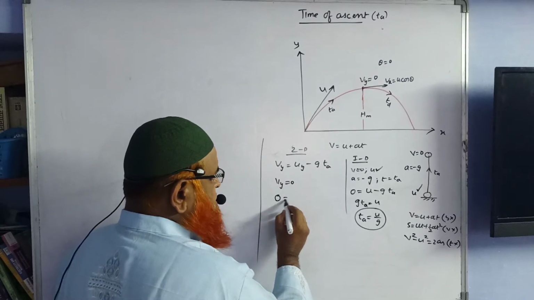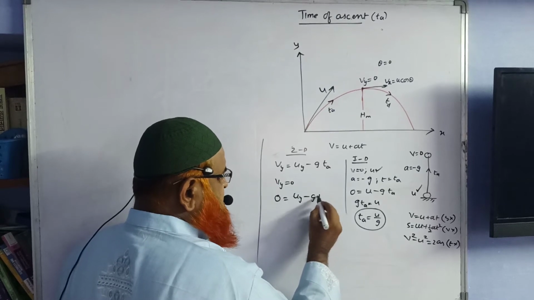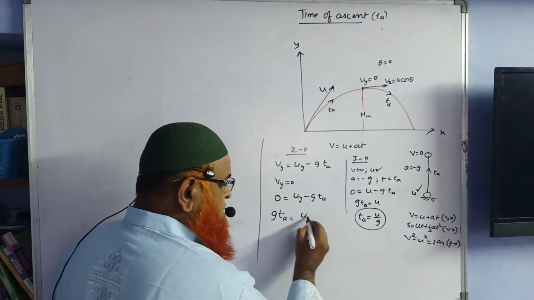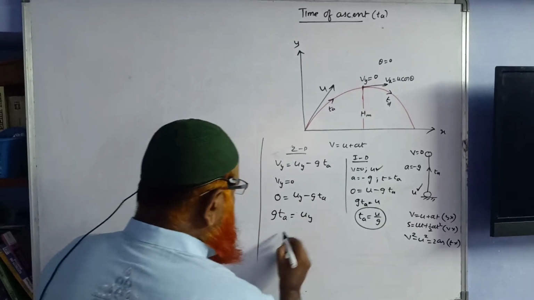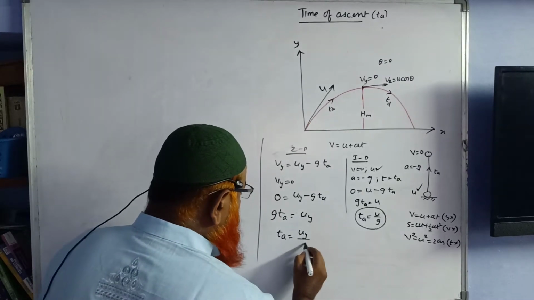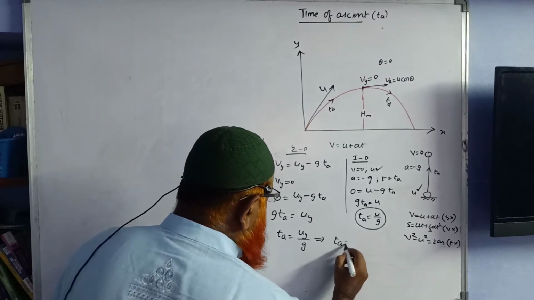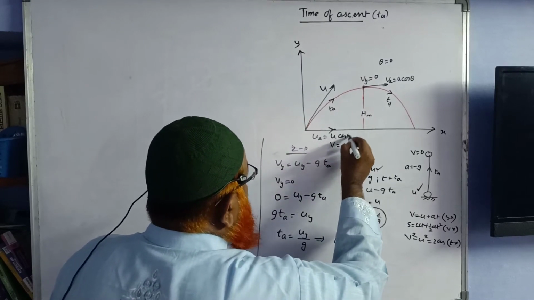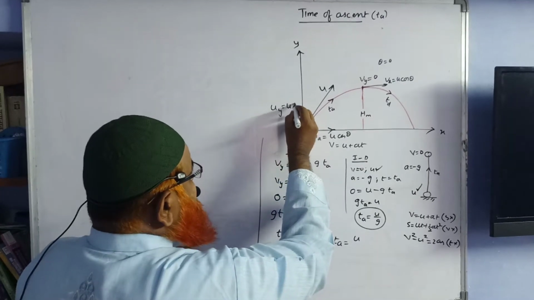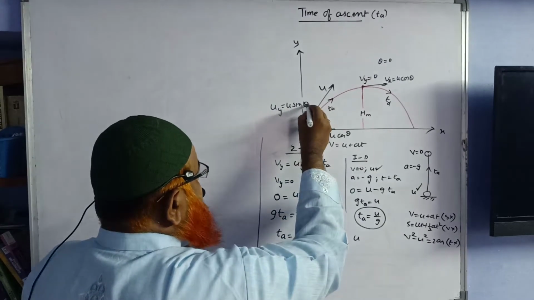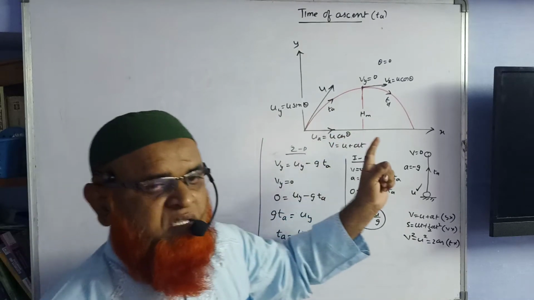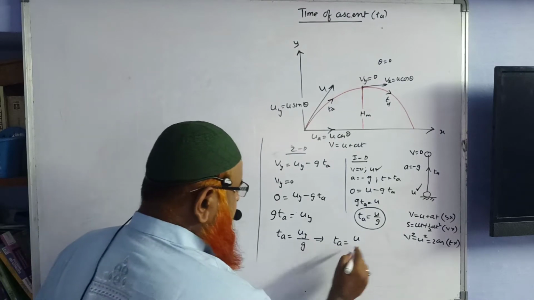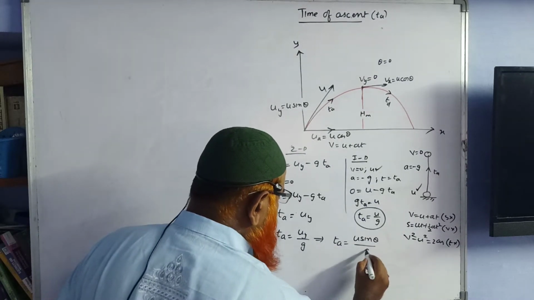Then you will write 0 is equal to u_y minus g t_a, same as before. g into t_a on the left side, u_y on the right side. So t_a is equal to u_y by g. You know u_x is equal to u cos theta and u_y is equal to u sin theta. So therefore, you just write t_a as u sin theta by g.